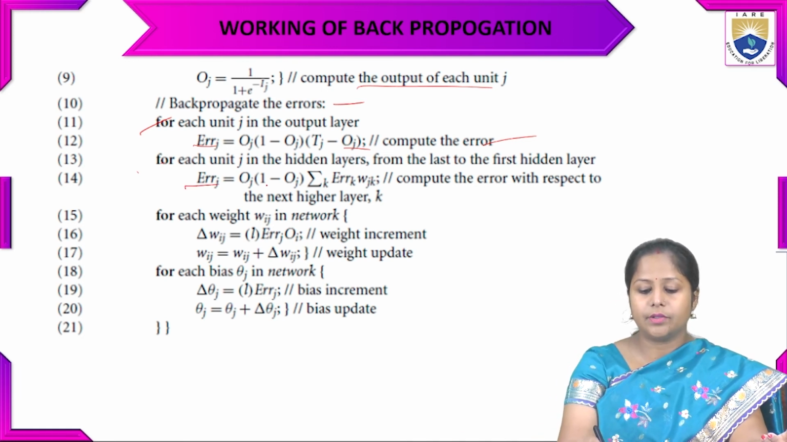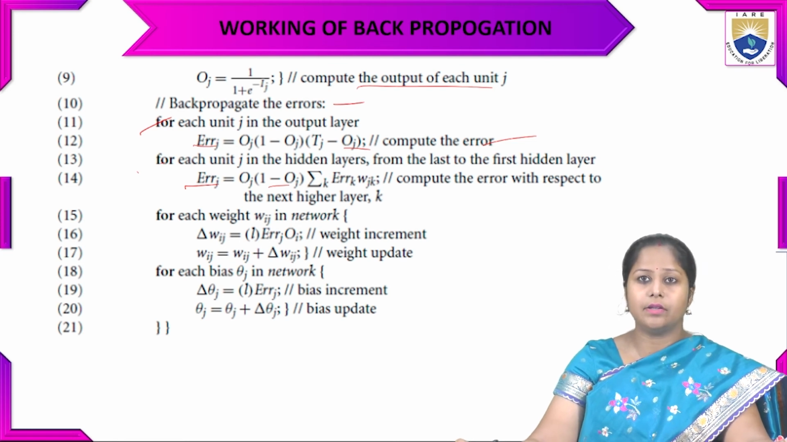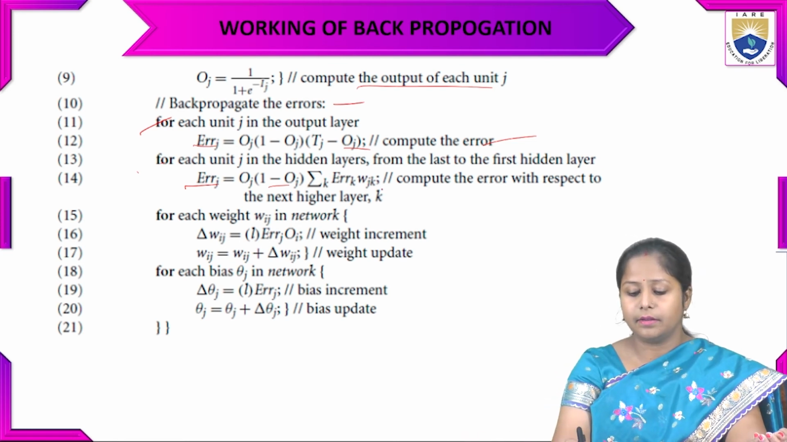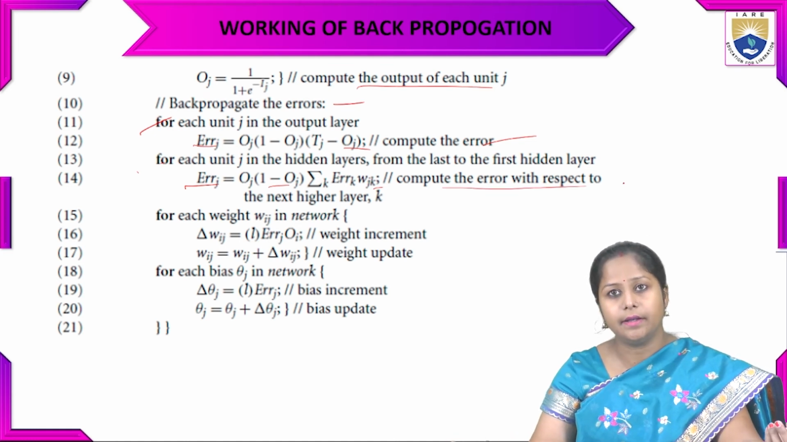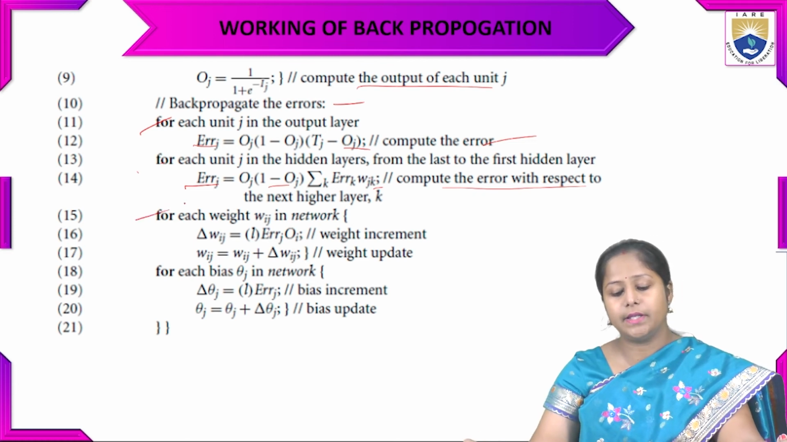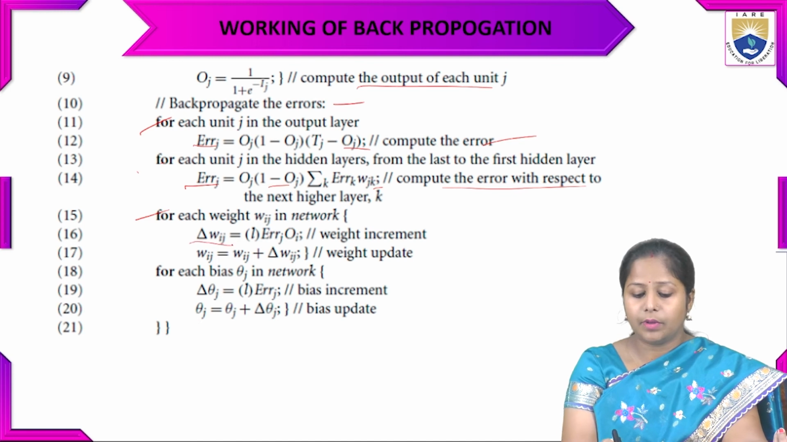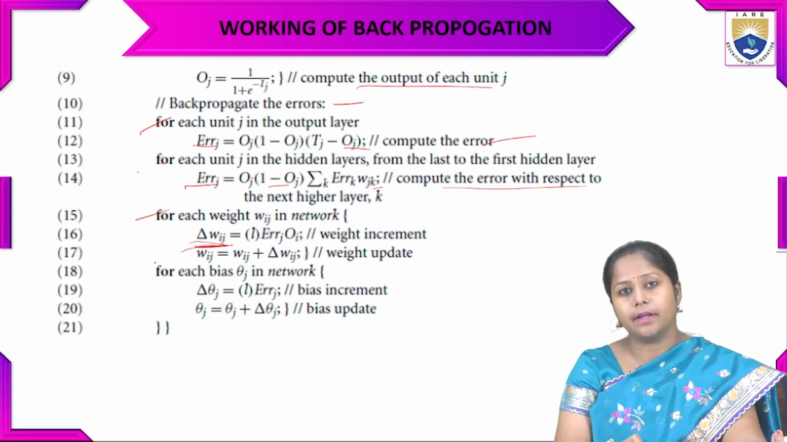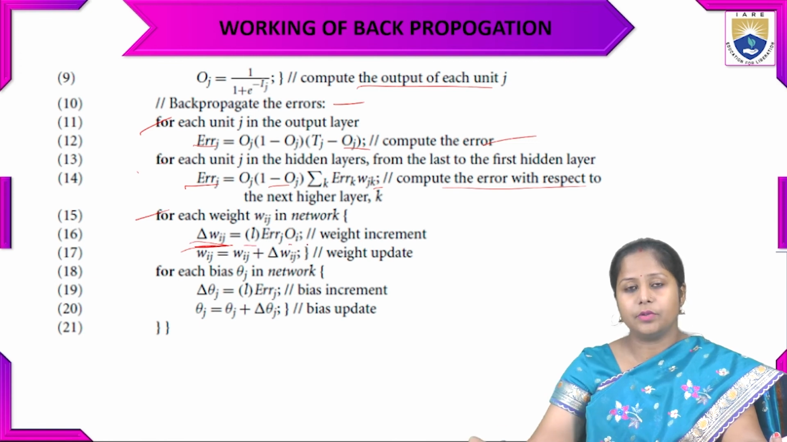So error j is equal to Oj (1 minus Oj) and summation of k error k wjk. That is computing the error with respect to the next higher layer, that is k. So again a for loop will be there for each weight wij in the network. Now the delta wij will be calculated, that is the gradient descent, l error j into Oj. So that is the weight increment.